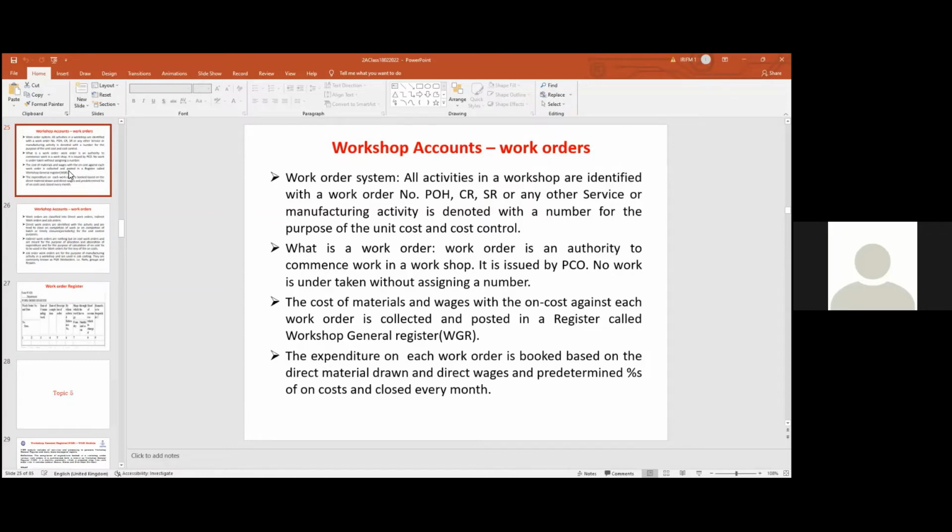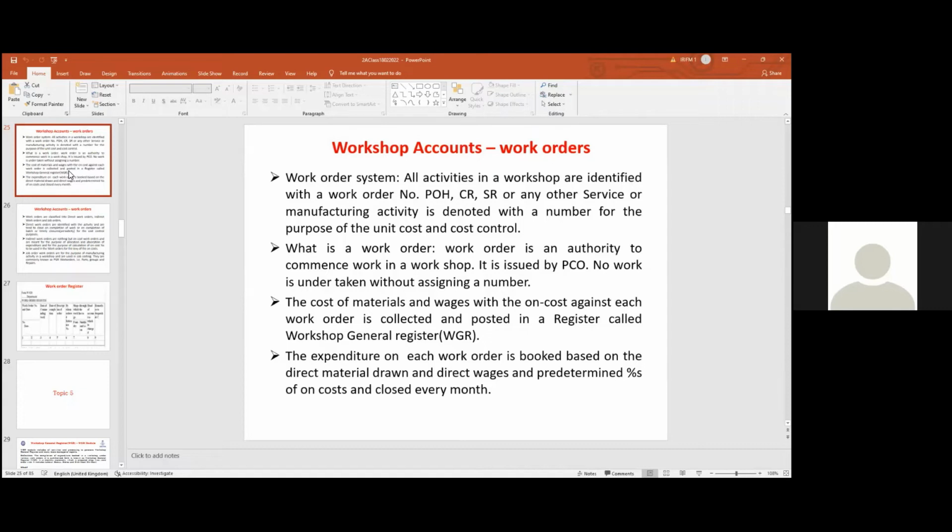So what is there in the workshop general register? A summary of all work orders, nothing but summary of all work orders. So in a workshop general register, there is a summary of all work orders. That means if you see the workshop general register, the opening balance of all the work orders, each month's material cost, each month's labour cost, each month's on-cost, you will get all the information. So based on the completed works from the work order details available, we can put the amount into the final heads and clear the workshop manufacturing suspense account.